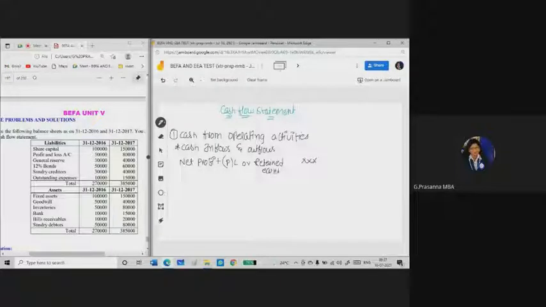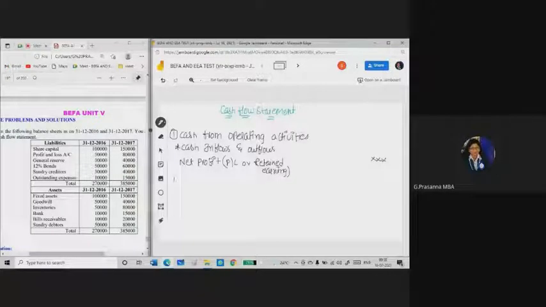So in the question he will be giving the profit and loss account opening and closing balance or retained earnings opening and closing balance. You need to deduct the amount of the previous year from the current year and you need to show the balancing figure as net profit in the outer column.